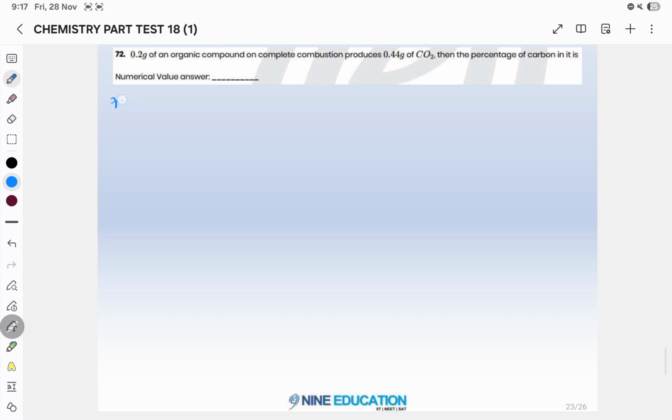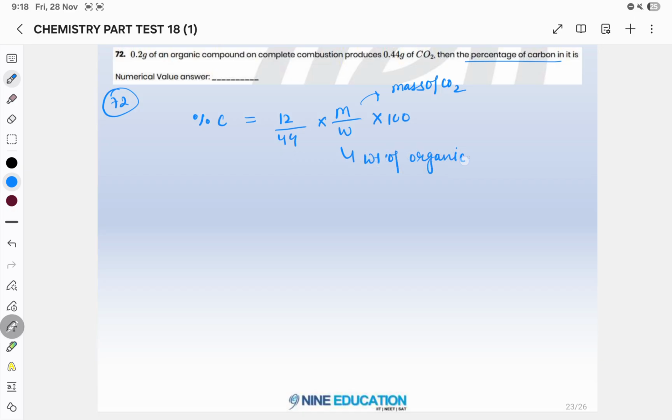Now question number 72. In this you have to find the percentage of carbon. The formula for the percentage of carbon is 12 upon 44 into m upon w into 100. M is the mass of CO2. W is the weight of the organic compound. So 12 upon 44 into 0.44 upon 0.2 into 100. So it will be 60.